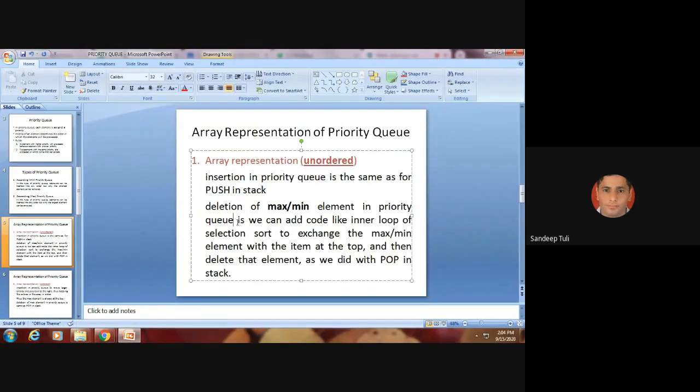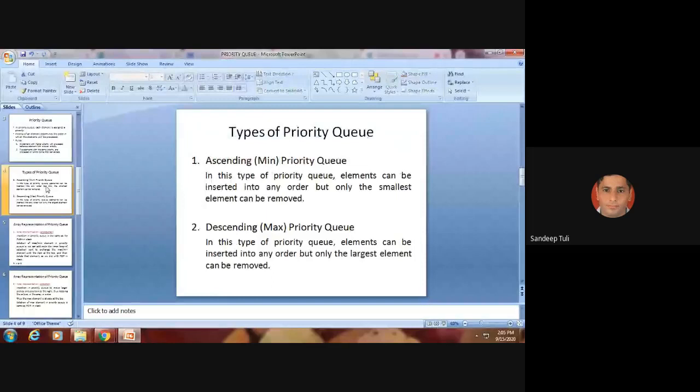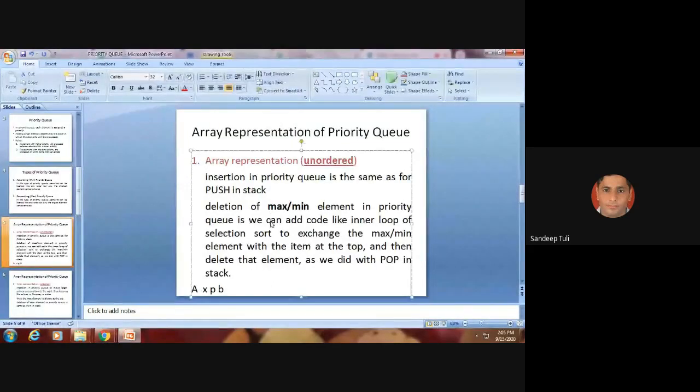अब because क्या हुआ होगा कि मेरे पास एलिमेंट ऐसे कोई एंटर हुए होंगे तो ऑर्डर्ड नहीं होंगे. Like A, then say X, then P, then B. Okay. Now suppose this is how the elements are being entered into the unordered list. क्योंकि ordered नहीं है आप देख रहे हैं. अब but according to minimum or maximum priority queue, you need to decide which element will be deleted.